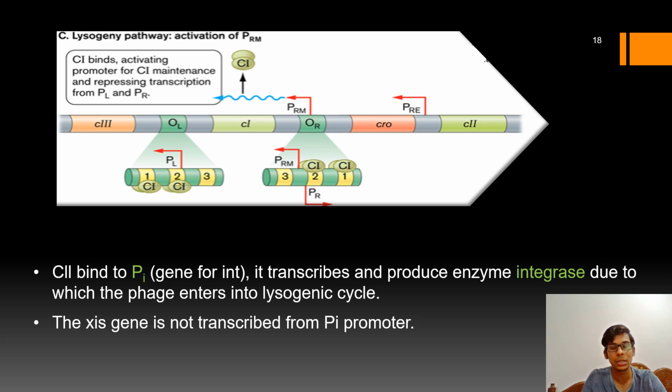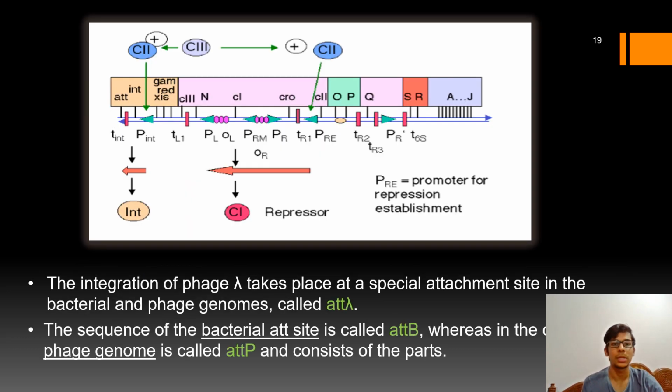Because the excision gene is responsible for the excision of the lambda genome from the host genome. So that's why the PI promoter transcribes only the integrase enzyme. In this picture you can see that the C2 protein which was transcribed earlier will now bind to the PINT gene to produce the integrase enzyme, right?